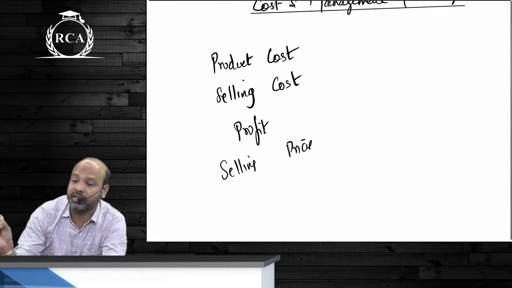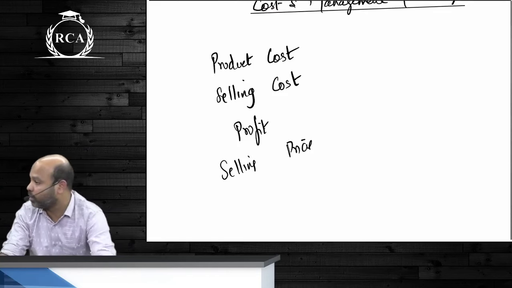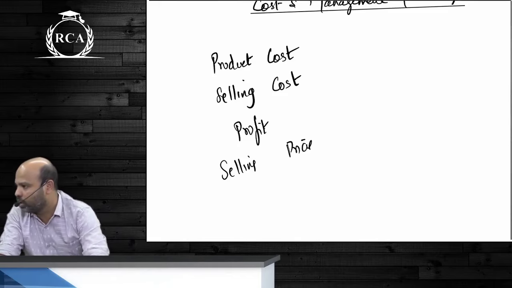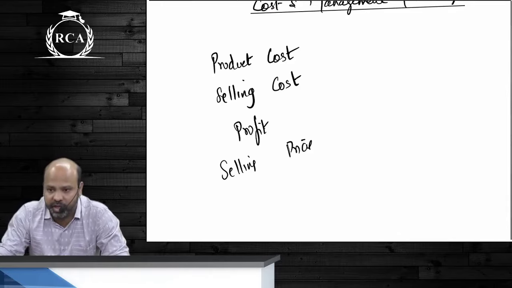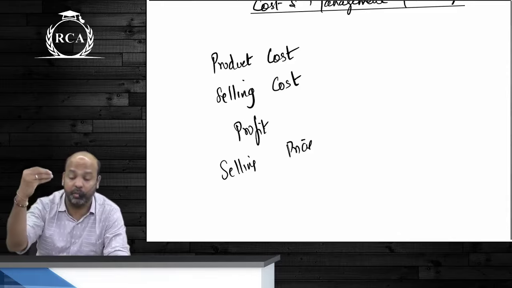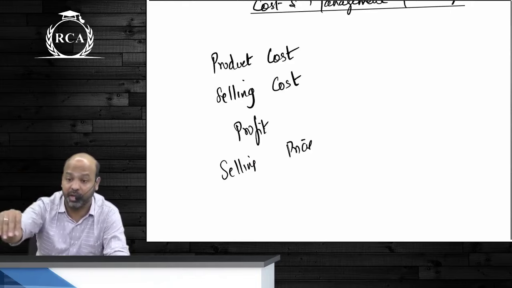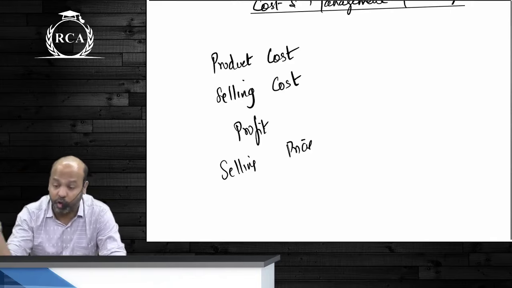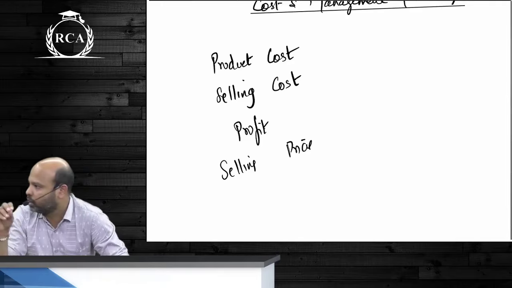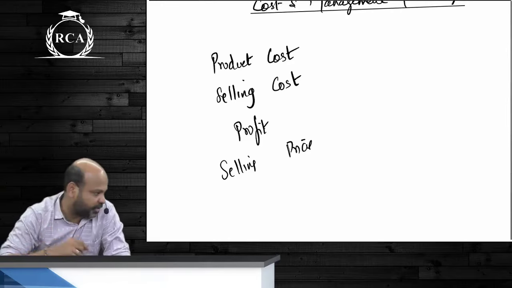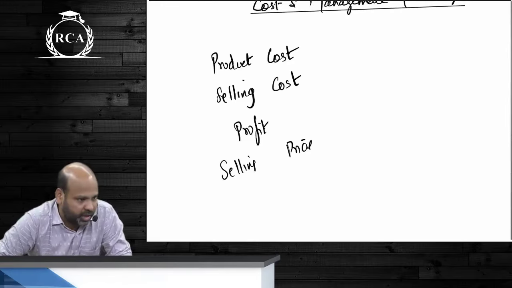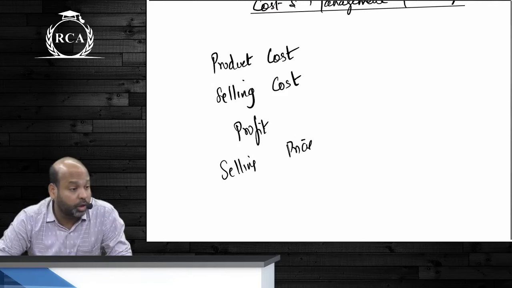The total expenditure that you're incurring on manufacturing and selling a product, or the total expenditure that you're incurring on rendering a service. It need not be a product. It need not be the end product that is being sold to the customer. It can be an intermediate product that you yourself are consuming. We call it captive consumption. When I say captive consumption, it is something that you are manufacturing, something that you're rendering for your own use.